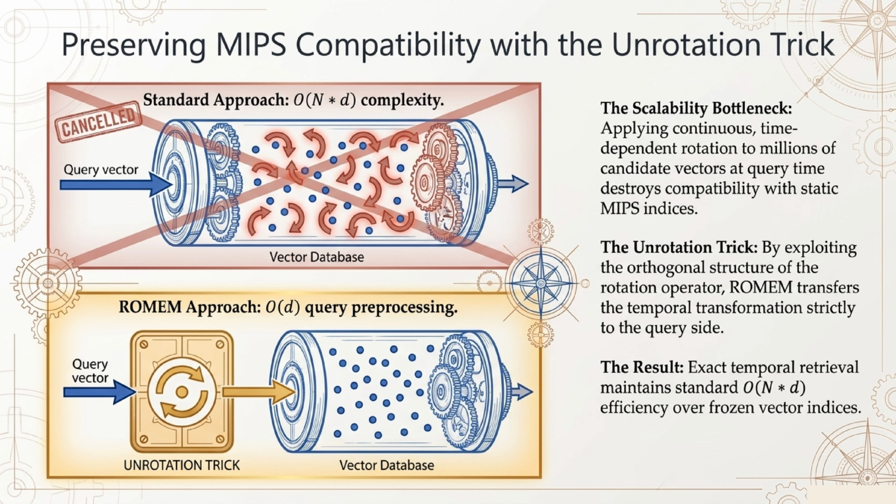Of course, scaling this is a challenge, which we address on slide 10, preserving MIPS compatibility with the unrotation trick. Applying continuous rotation to millions of vectors at query time would normally destroy compatibility with static MIPS indices, creating a huge scalability bottleneck. Our unrotation trick solves this by exploiting the orthogonal structure of the rotation operator, transferring the temporal transformation strictly to the query vector. The result? We maintain exact temporal retrieval with standard, highly efficient query pre-processing over frozen vector databases.